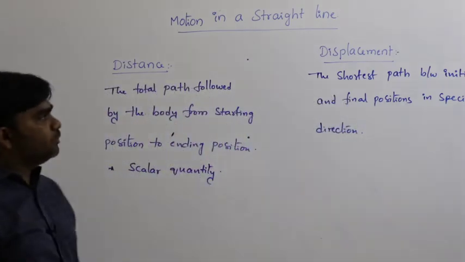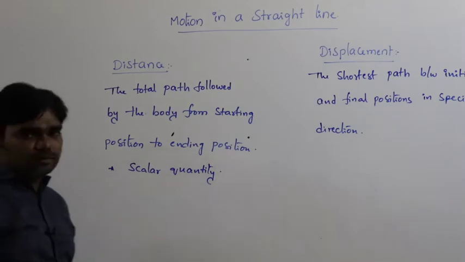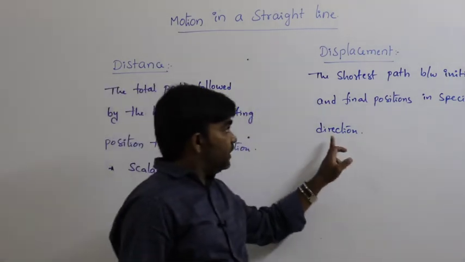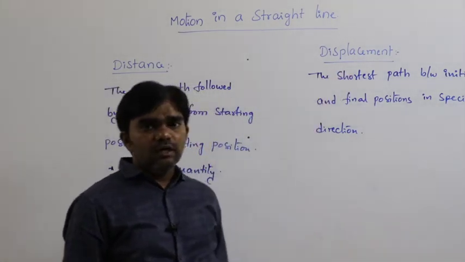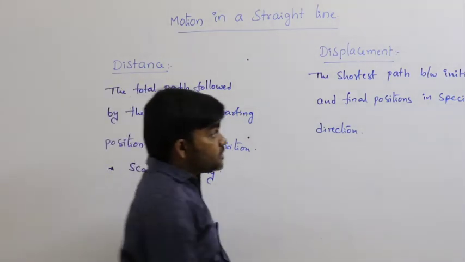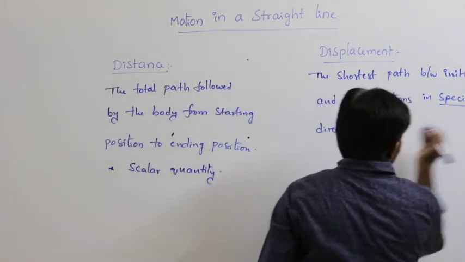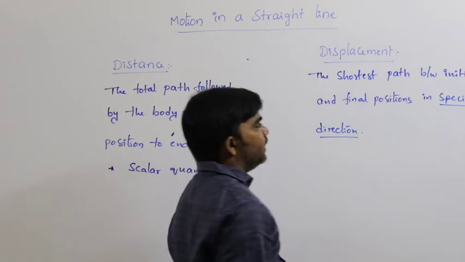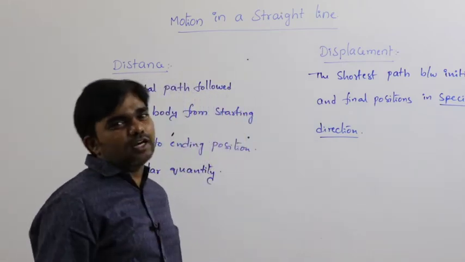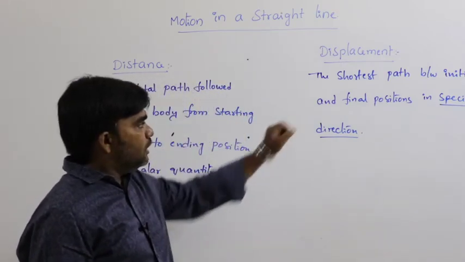The shortest path between initial and final positions in specified direction, that is called displacement. Specified direction, this is important. Specified direction or in a particular direction, that is called displacement.